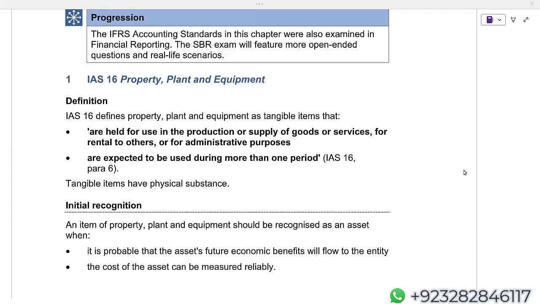After the introduction of IFRS 18, now whenever we are going to prepare financial statements, especially the income statement, SOCI, there will be 5 categories. Why I'm giving the reference, I'll tell you while we'll be discussing IAS 16. So there are 5 categories in your SOCI, Statement of Comprehensive Income. I'll show you each and every category, don't worry at all.